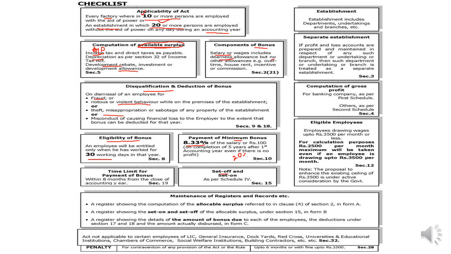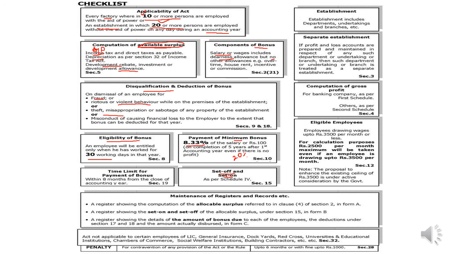I already told you, set on is something like, in case of a huge profit, the amount will be carried forward to the next year. And set off is, if there is any loss in the organization, the loss will be carried forward to the next year in that particular establishment.